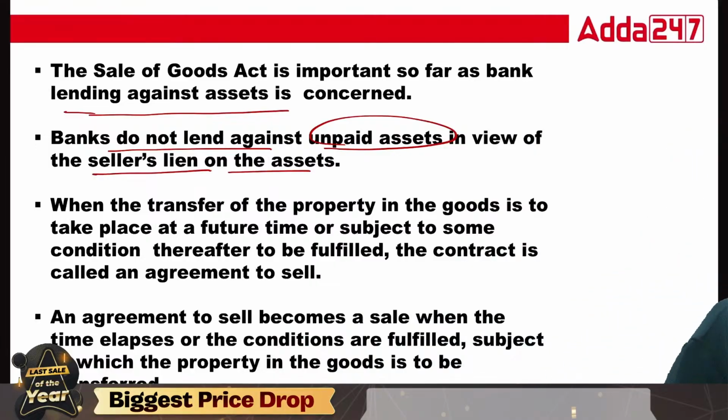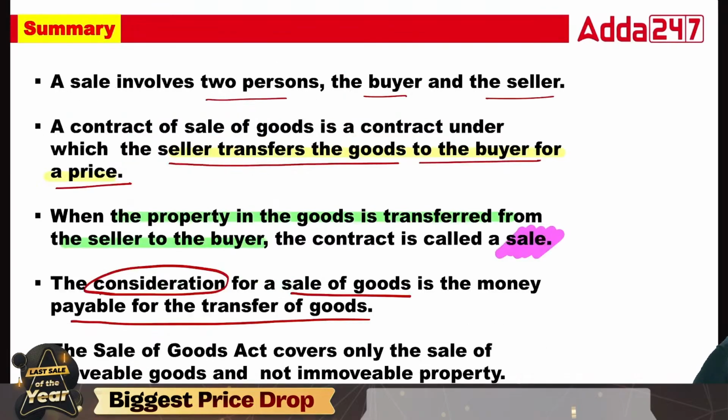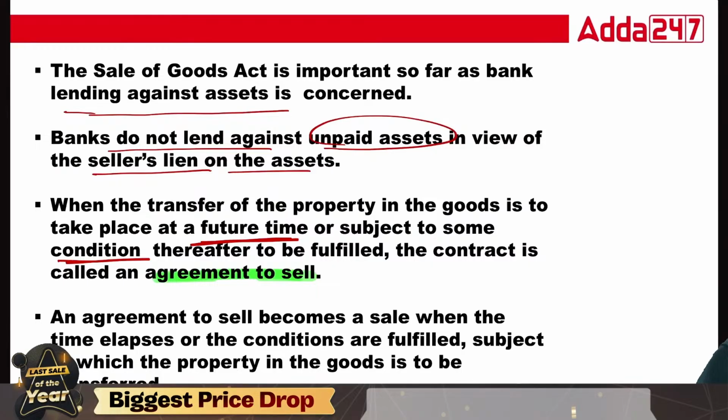When the transfer of property in the goods is to take place at a future time, subject to some conditions, this is called agreement to sale. So again, this is important. What is agreement to sale? Sale and agreement to sale, these are important concepts.